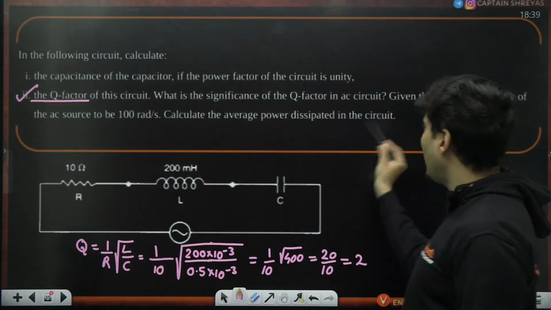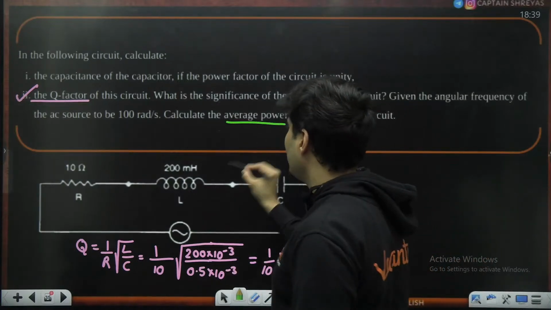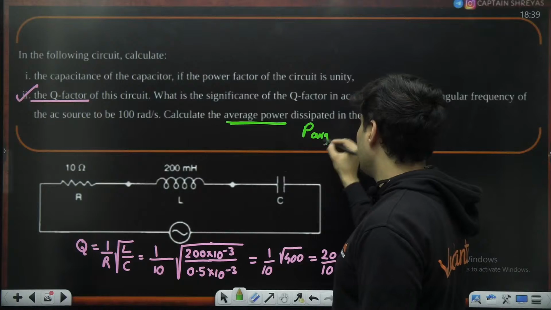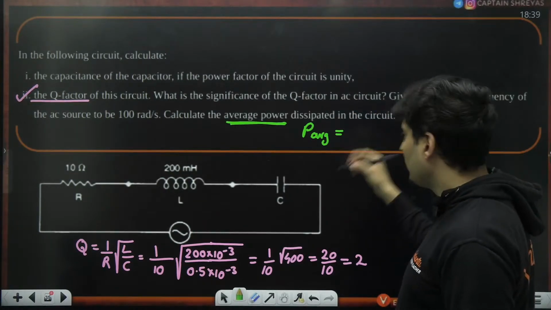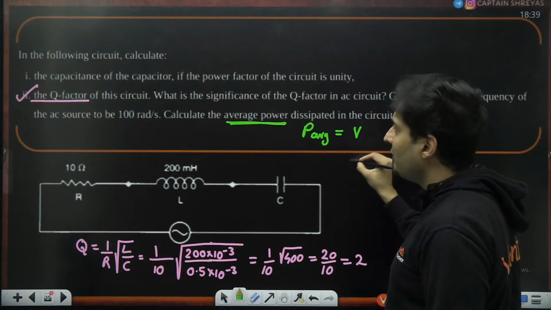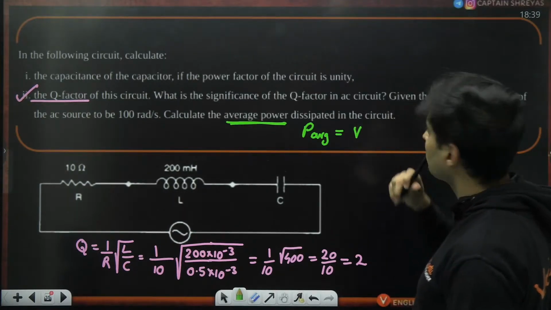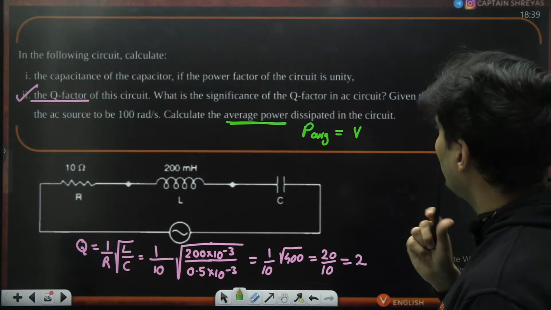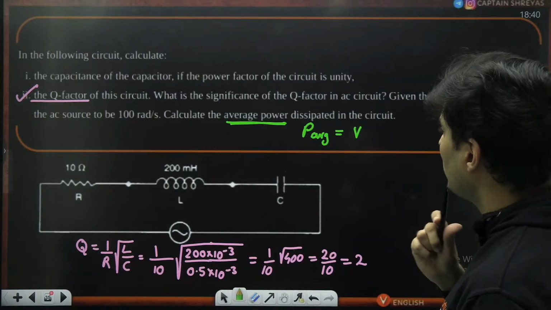Last part is calculate the average power in the circuit. Now the average power in the circuit, because the circuit is running at power factor of unity, it will be V RMS into current into cos phi. Is it given somewhere? The voltage is not given, right?